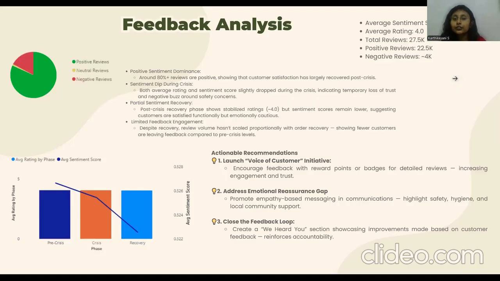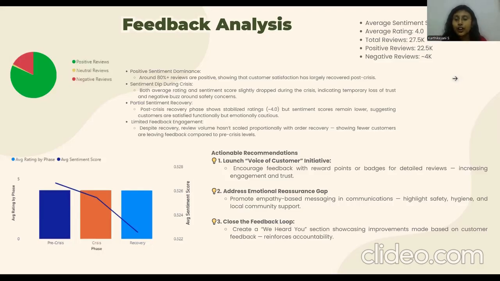So we have limited feedback engagement. Despite recovery, review volume hasn't scaled proportionally. A lot of people haven't really come in to give their review or feedback for each order. So we need to make sure we are getting reviews from the customers, which can help us improve the order frequency. Based on these insights, the suggestion that I would give is to launch a voice of customer initiative. We can encourage feedback from customers by offering reward points for each feedback, which they can claim in the next order. This way, we could encourage customers to actually give a review.